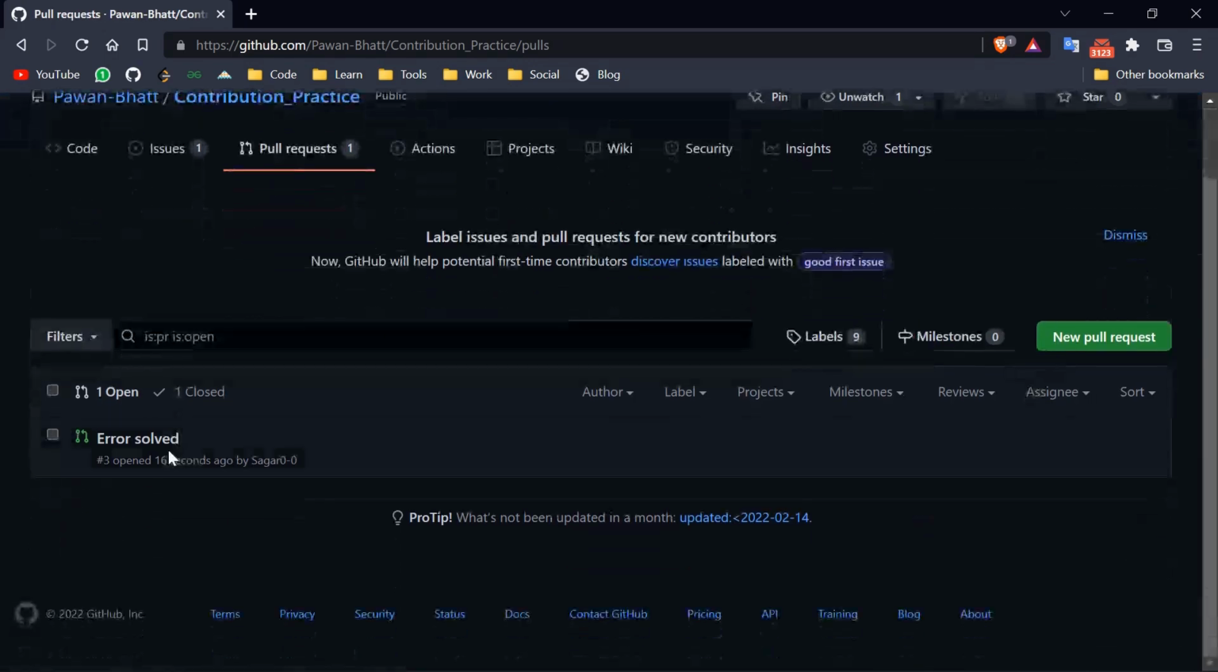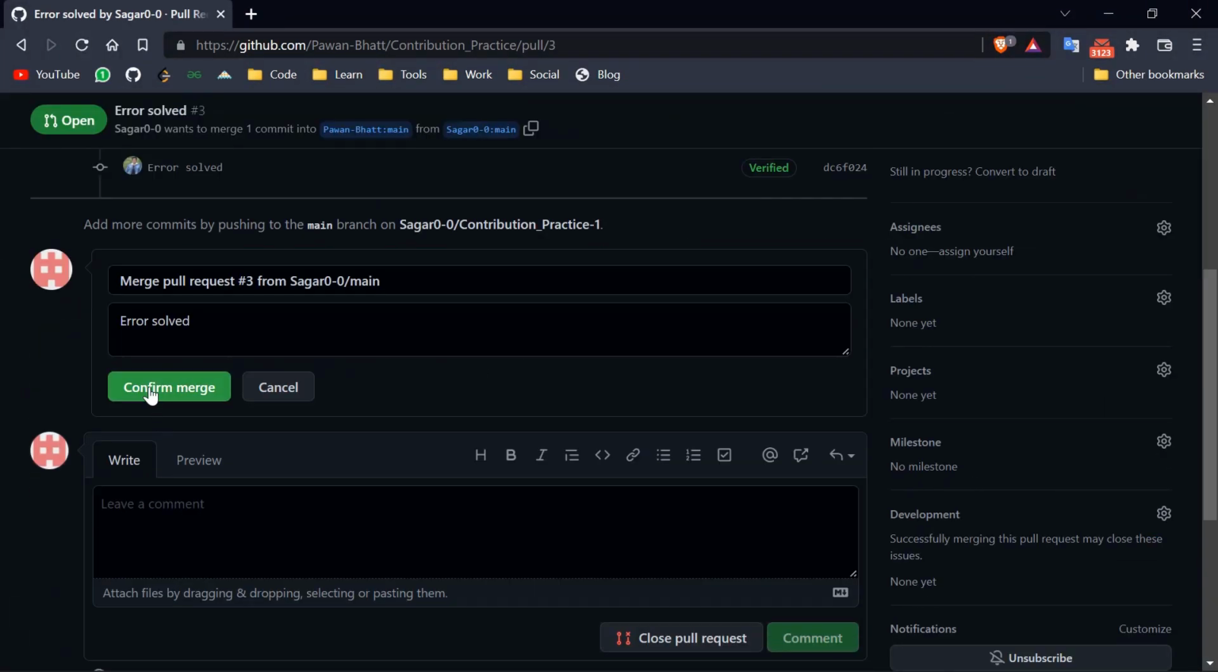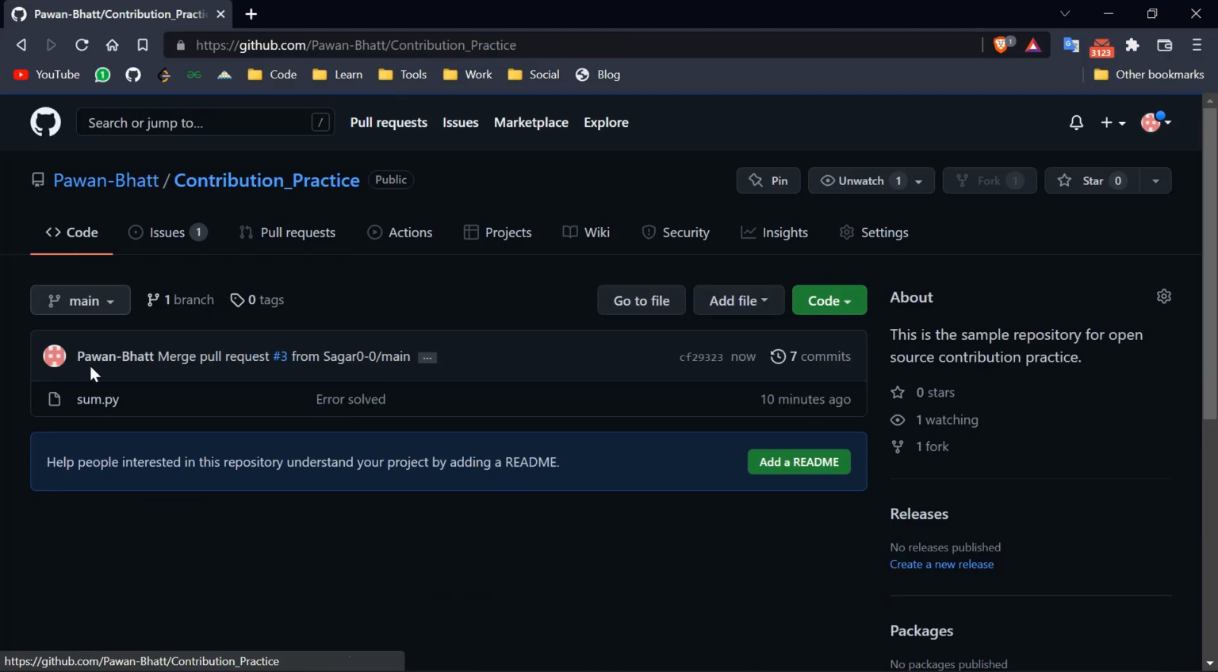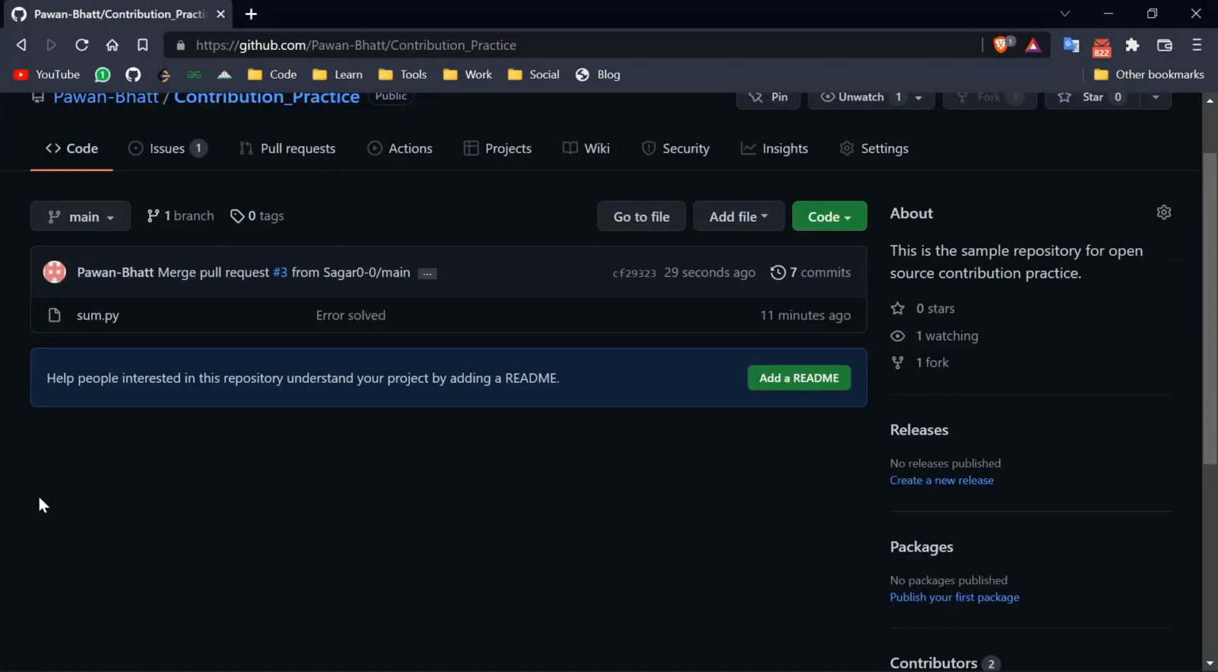And as you can see, on the main repository, I will just merge that pull request, and now the pull request is merged to the main branch, and here our issue is resolved. So now we have successfully contributed to this repository.